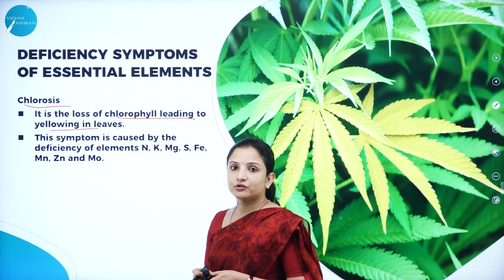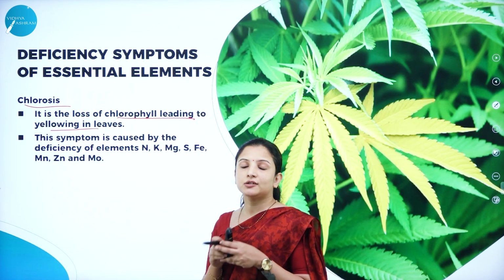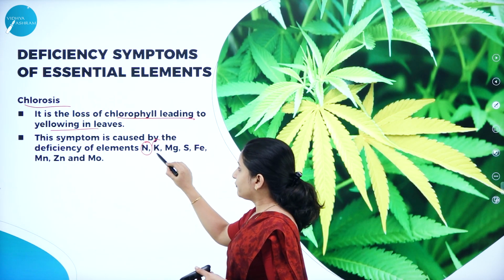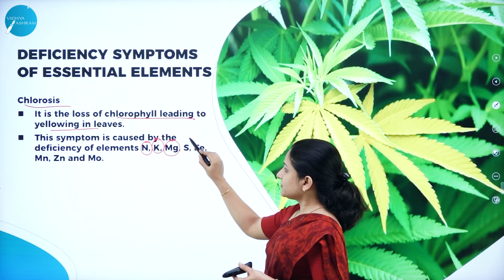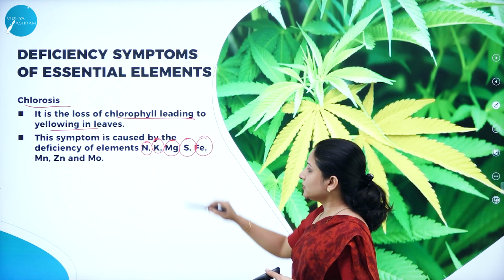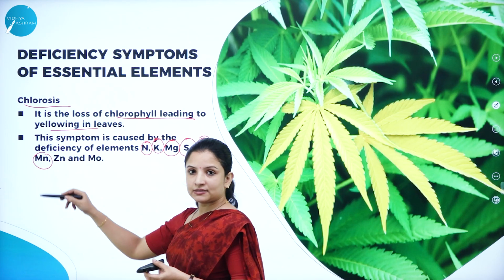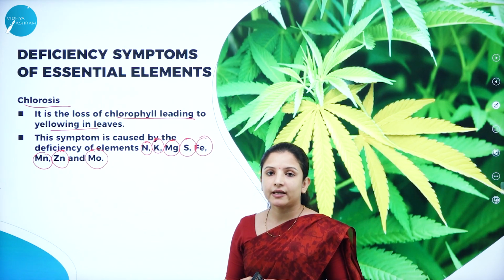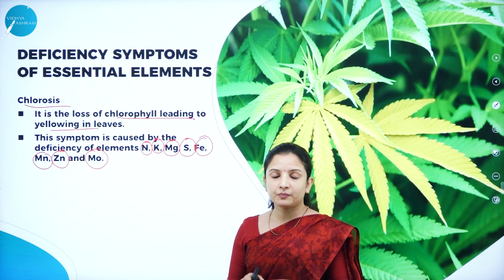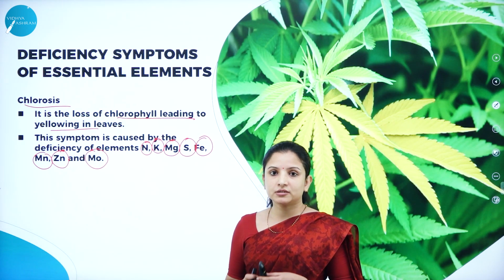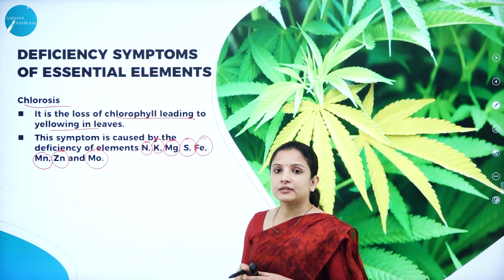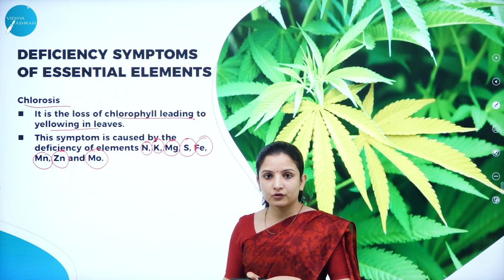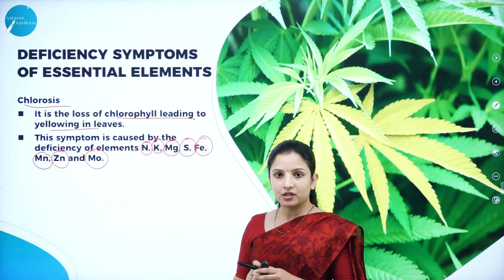And this symptom is usually caused by the deficiency of some of the essential elements like nitrogen, potassium, then magnesium, sulfur, iron, then manganese and zinc and molybdenum. So if these essential elements are not provided to the plant at the required concentration, then it will lead to the deficiency, which is called chlorosis. That is nothing but the loss of chlorophyll resulting in the yellowing of the leaf.